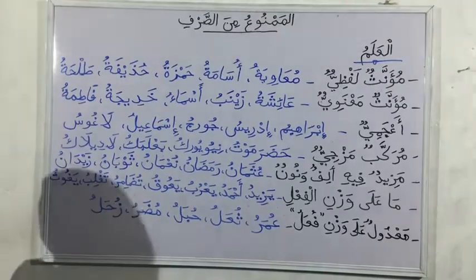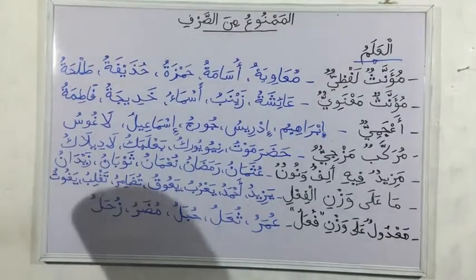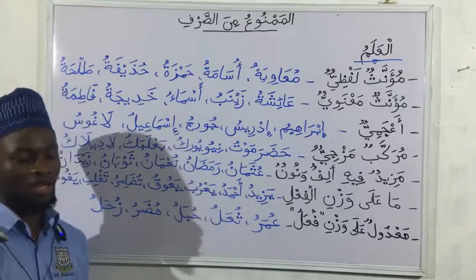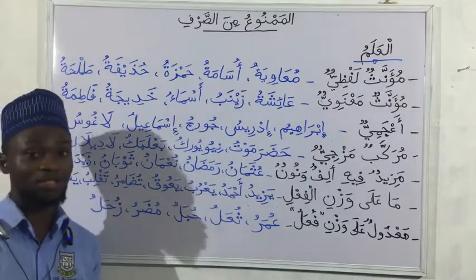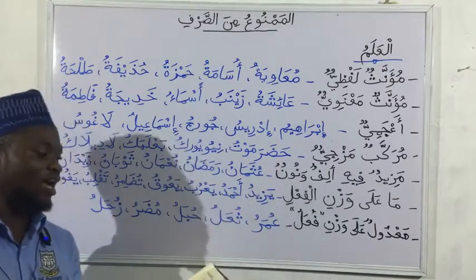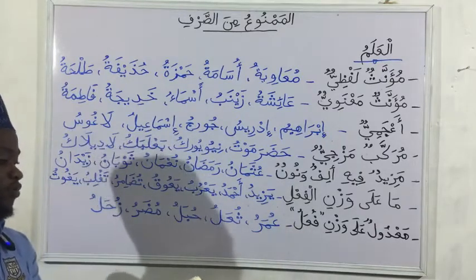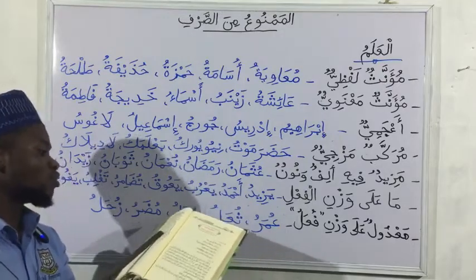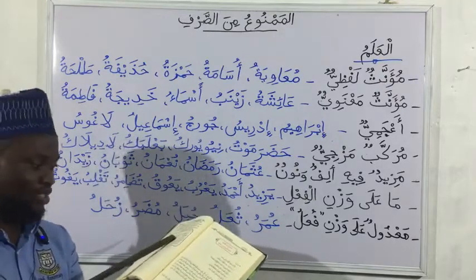So we are going to be reading from the reference book in Nahw, and we are currently in al-juz' as-salis, the third part of the book. So it says al-mamnu min as-sarf, al-alam al-mamnu min as-sarf. So we read the qawaid first. It says yumna'u al-alamu min as-sarf, that is, tanween.